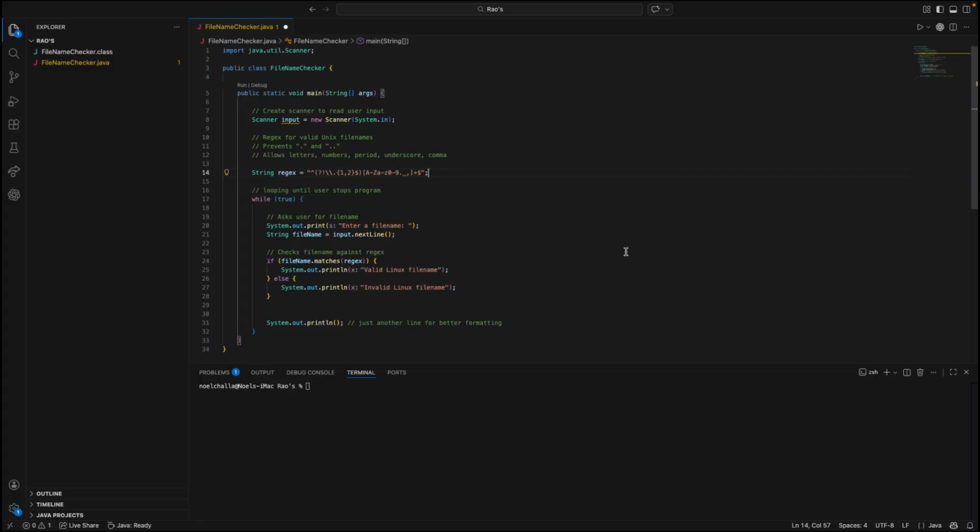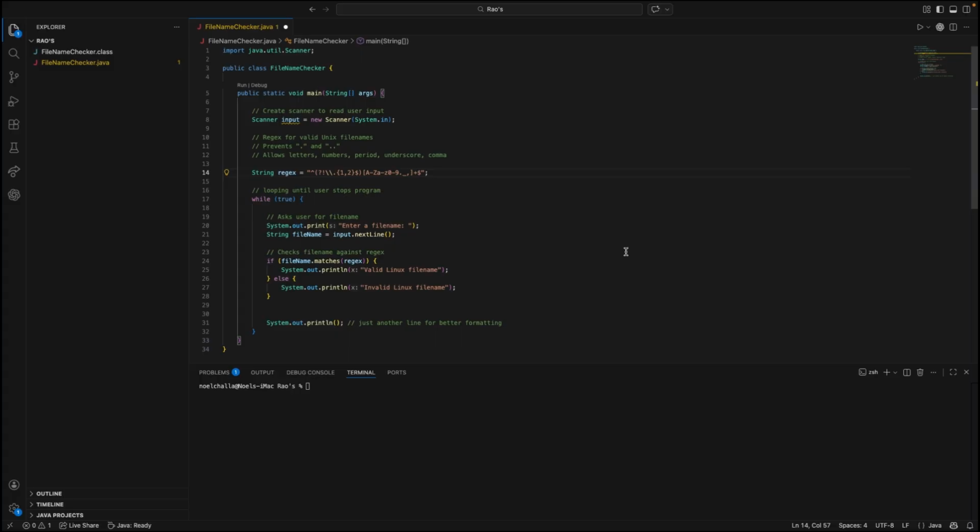The goal of the program is to check if a file name contains only the allowed characters defined in the Unix naming rules. According to the rules, a valid Unix file name can contain uppercase and lowercase letters, numbers, periods, underscores, and commas. However, a file cannot be a single period or double periods, because those represent special directory references in the Unix system. So I will demonstrate the program with a few examples.